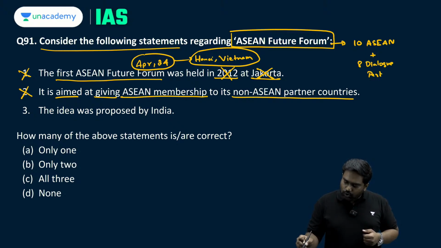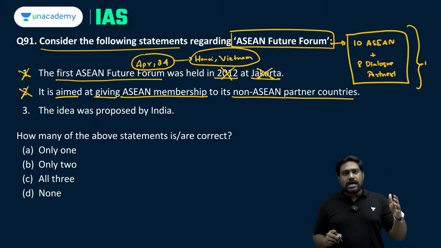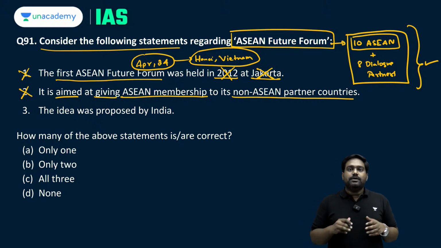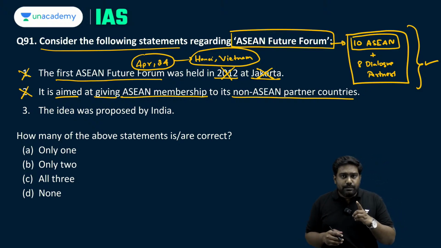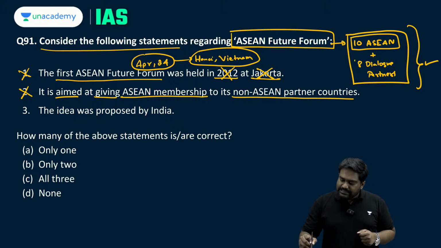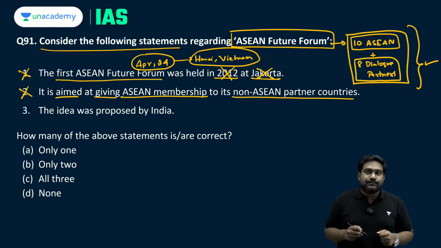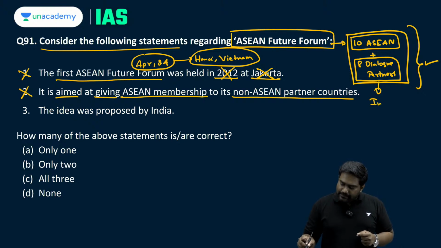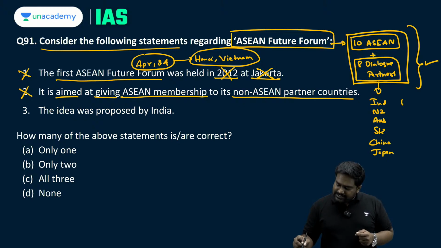See, if you look at the ASEAN group, it's a regional grouping of Southeast Asian countries. So from Myanmar to Indonesia to Philippines to Singapore, all the 10 Southeast Asian countries are members of ASEAN group. The ASEAN works with 8 major powers of the region, and they have been given the dialogue partner status. Which are these dialogue partners of ASEAN? It includes India, New Zealand and Australia, South Korea, China and Japan, as well as United States and Russia.